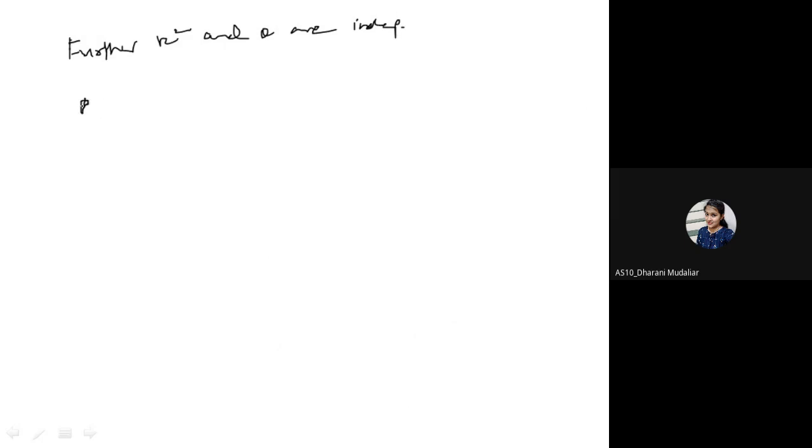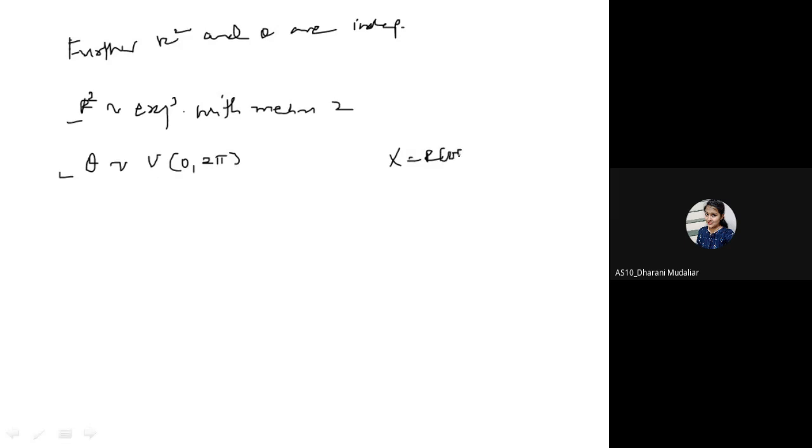So this means r square follows exponential with mean 2 and theta follows uniform over 0 to 2 pi. So it became easy for us. What do we have to do? First generate r square from exponential with mean 2, then generate theta from the uniform 0 to 2 pi, and after generation what do you do? Use this particular transformation, x is equal to r cos theta and y is equal to r sin theta.